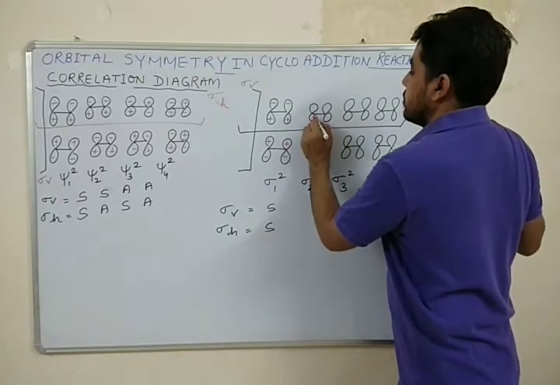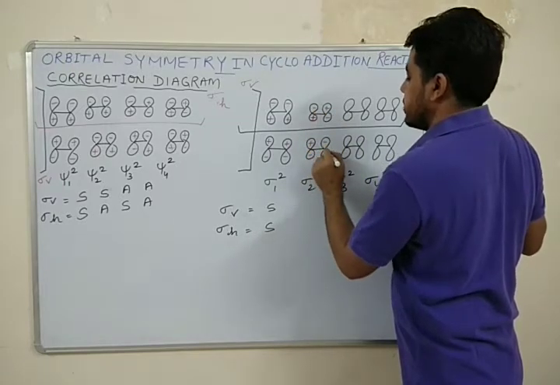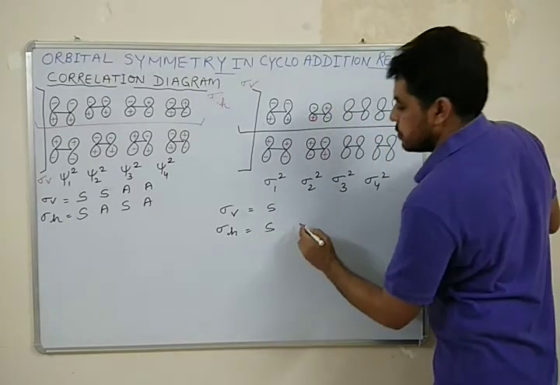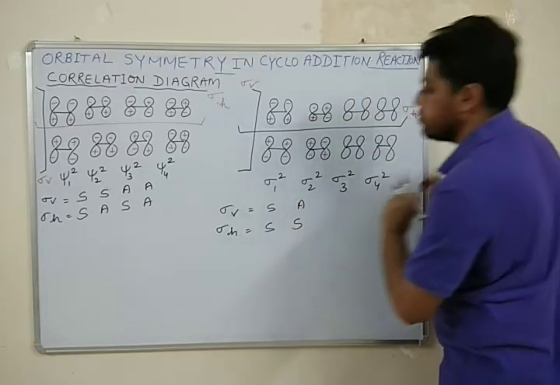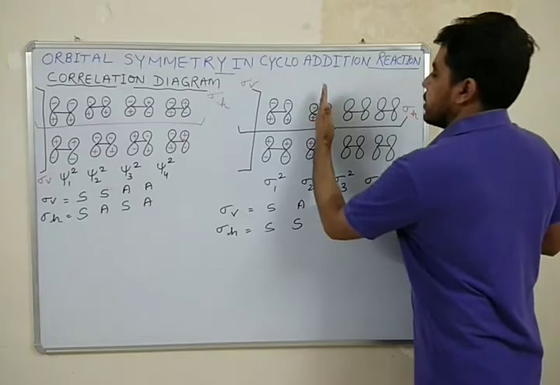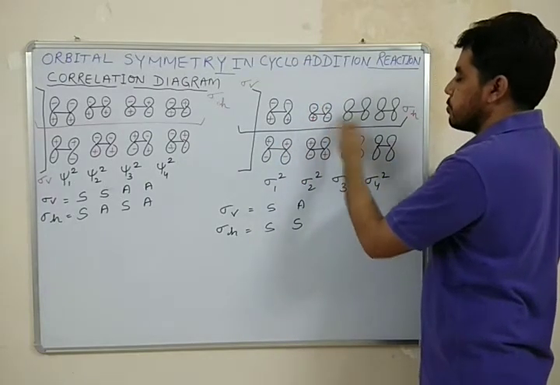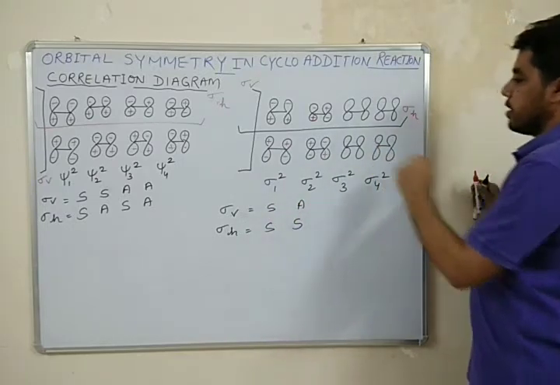Now here in this case I have sigma 2 square, plus minus plus minus plus minus minus plus. So it is symmetric with respect to sigma h and asymmetric with respect to sigma v. Okay, you can also apply this particular vertical plane. After applying this plane, you will get plus sign on your left hand side and minus sign on your right hand side. So it is asymmetric with respect to sigma v.